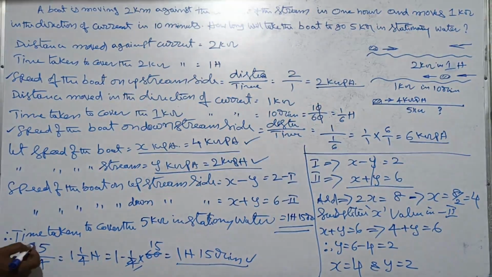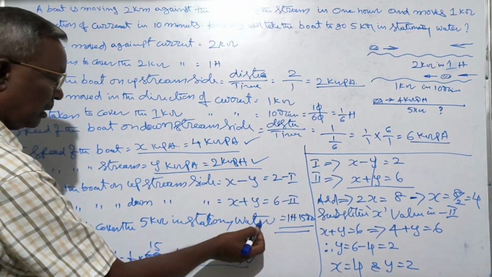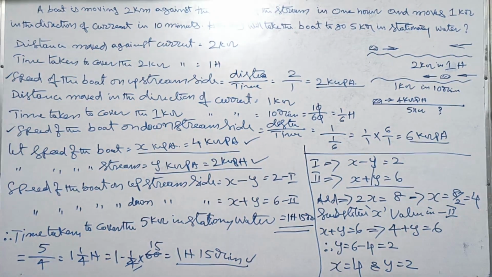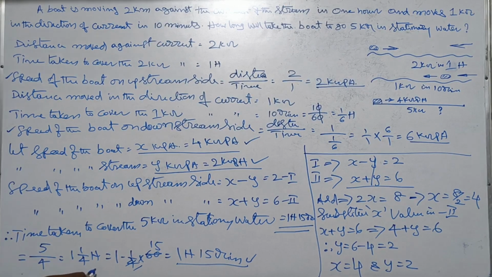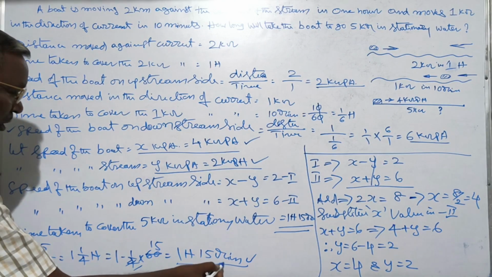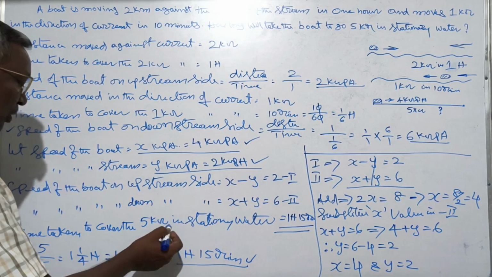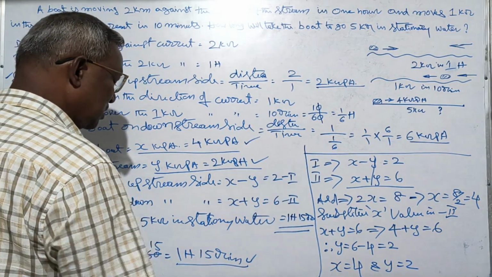So the time taken to cover 5 kilometers in stationary water is equal to distance by speed. Distance is 5 kilometers, speed is 4 kmph, so 5 by 4. After simplification, 1 hour and 15 minutes. Therefore, the time taken to cover 5 km in stationary water is 1 hour and 15 minutes.